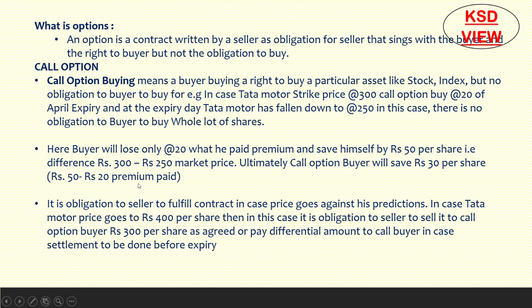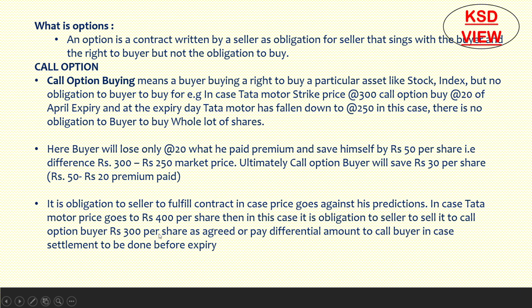There is no obligation on the buyer. It is the seller's obligation to fulfill the contract if the price goes against his prediction. If the Tata Motors price goes to 400 per share, the seller is obliged to sell to the call option buyer at 300 per share as agreed.